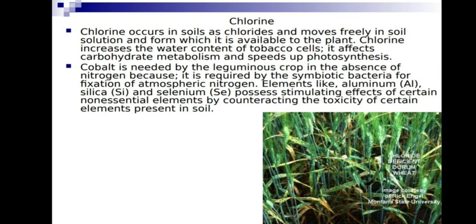Next is cobalt. Cobalt is needed by leguminous crops in the absence of nitrogen because it is required by symbiotic bacteria for fixation of atmospheric nitrogen. It is an important point to remember. Elements like aluminum, silicon, and selenium have stimulating effects on certain plants. Silicon is an important micronutrient in paddy fields.